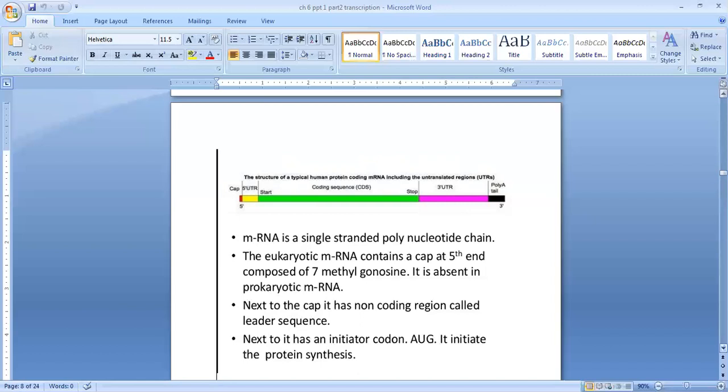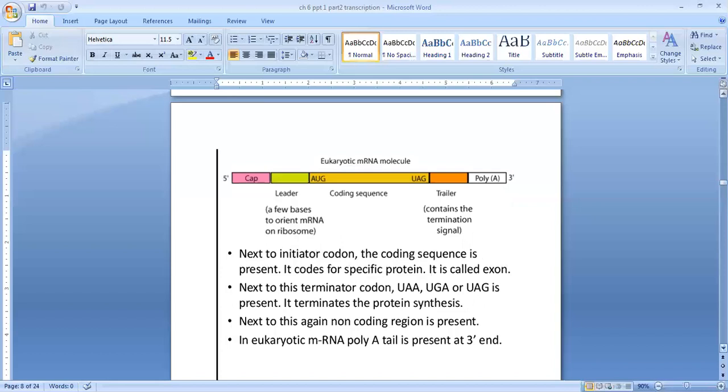Next to it is an initiator codon. It is written as start, the green color portion. You can see start is given, that is the initiator codon. That is AUG. I told you a codon is always in a triplet form, three letters. It has an initiator codon, AUG, adenine, uracil, guanine. It starts or initiates the protein synthesis.